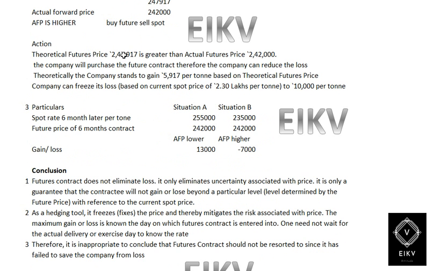Action. The theoretical forward price of 2,47,970 is greater than the future price of 2,42,000. The company will purchase the future contract, therefore the company can reduce the loss. Theoretically, the company can stand a gain of 5,970 per ton based on the theoretical forward price. The company can freeze its loss based on the current spot price, which is 2.3 lakhs per ton, to 10,000 per ton.